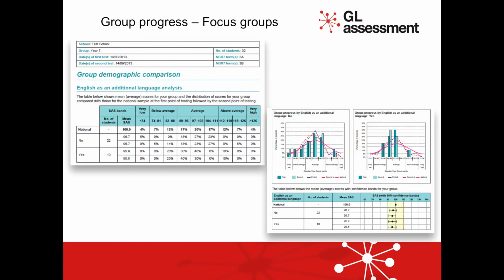The demographic progress reports are very useful reports. Shown here is data on the progress of students within the English as an additional language demographic. This data could be for year-on-year tracking or pre- and post-intervention. It would be very useful in supporting evidence regarding the efficacy of any intervention that had been put in place for a particular special interest group.